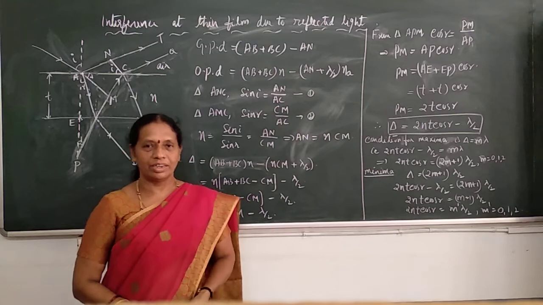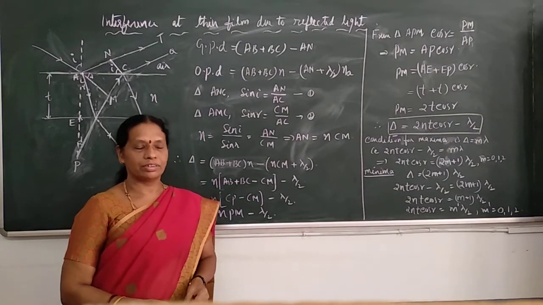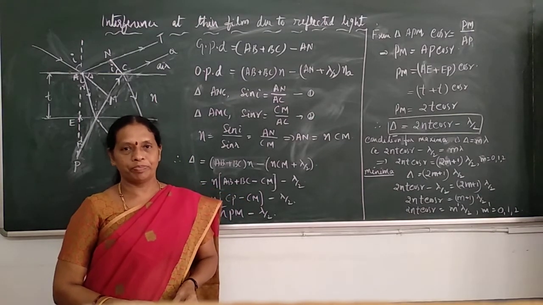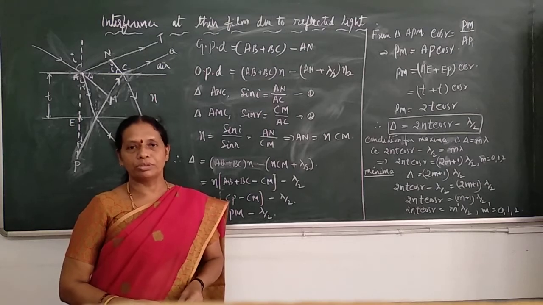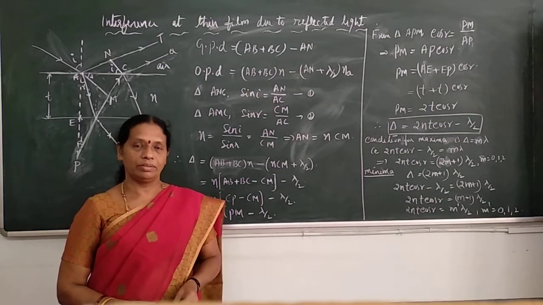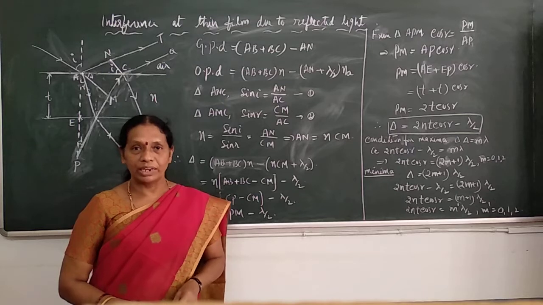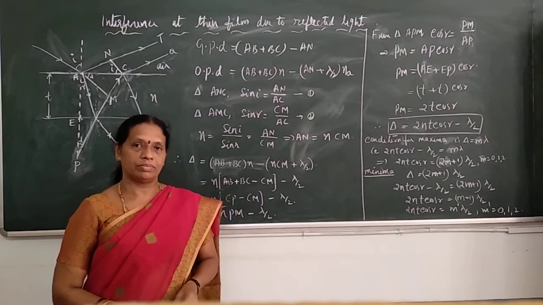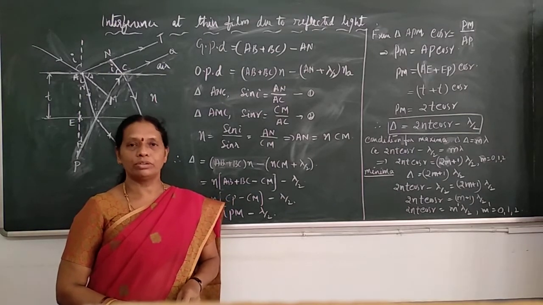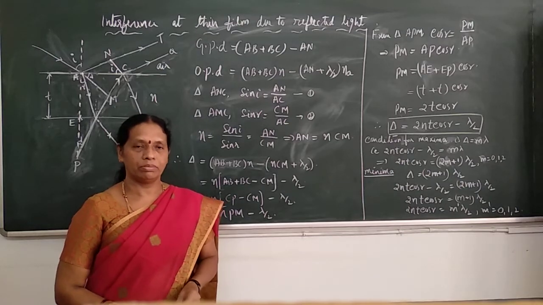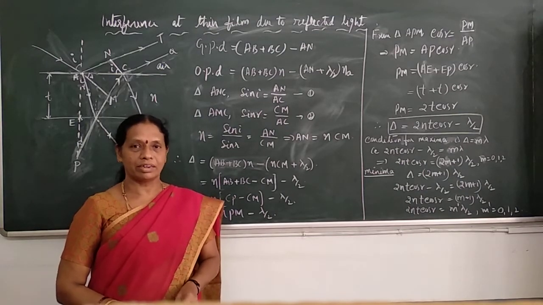Dear students, in the last class we discussed interference of light, the conditions required to produce a sustained interference pattern, the methods of deriving coherent sources, and also the application of the device biprism. These things we discussed in the last class.